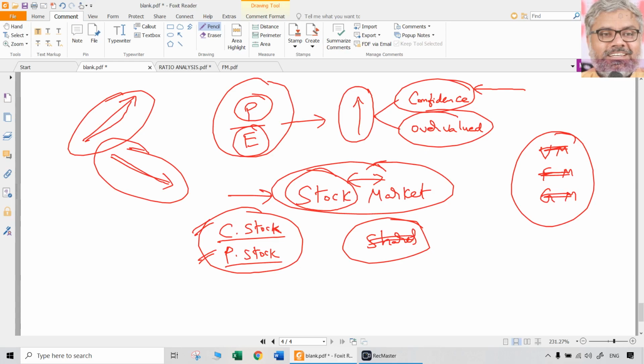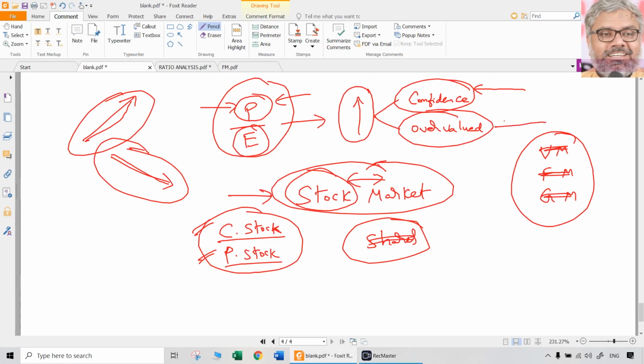Just by looking at them, we may think that much PE ratio is too much. But who are we to say? Market has given the price, not you, not me. The numerator is not determined by anybody. So PE ratio is also determined by the market in a sense. That is interpreted as a good sign by a person if he is a bull or his thought process is bullish.